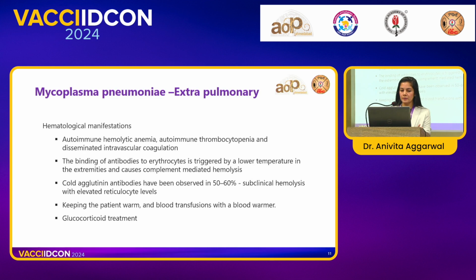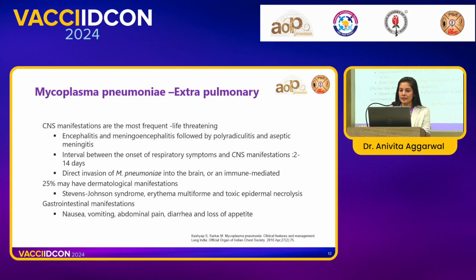So, what is the treatment? We have to keep the patient warm, and blood transfusions have to be typically done in a blood warmer. Steroid therapy has not been well studied for cold agglutinin hemolytic anemia. However, it has been advocated for warm agglutinin hemolytic anemia. In cold hemolytic anemias, it has been tried. However, there are no RCTs or guidelines as to what the dose is and for how long we have to monitor. What are the CNS manifestations?